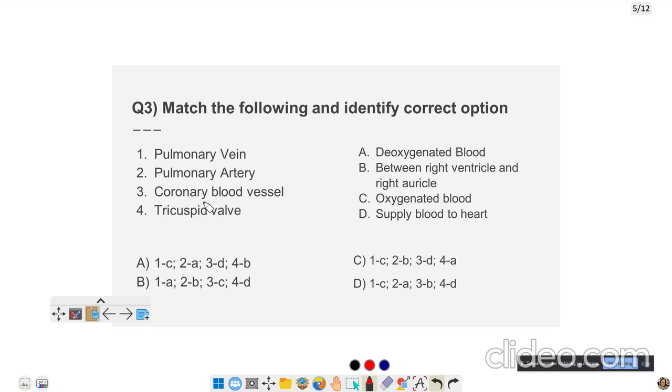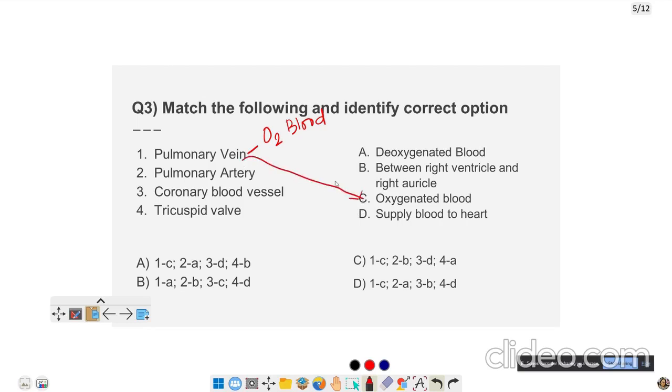So the first one is the pulmonary vein. All the veins carry deoxygenated blood, but pulmonary vein is the only vein in our body which carries oxygenated blood. Pulmonary vein always carries oxygenated blood. So here, look at here, pulmonary vein carries oxygenated blood. So the correct option is